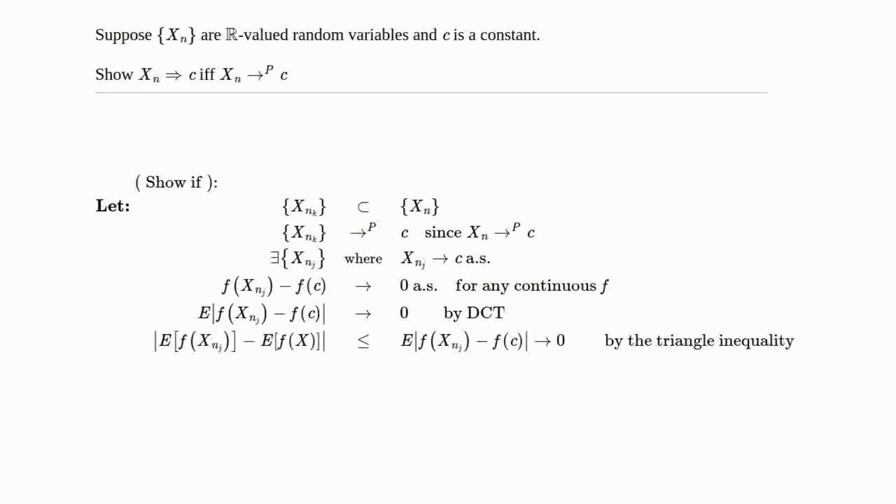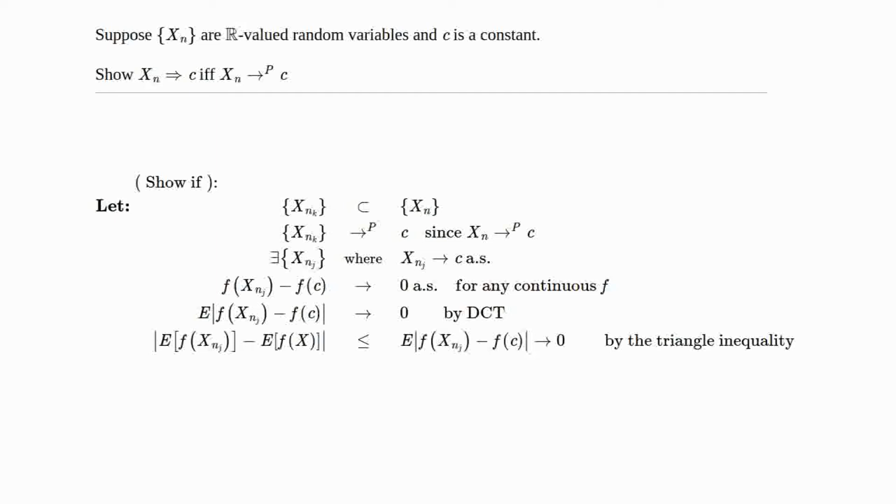But then we can use Minkowski's inequality, also known as the triangle inequality, to show that this implies the absolute value of E of f of Xnj minus E of f of c converges to 0 for any continuous and bounded f.